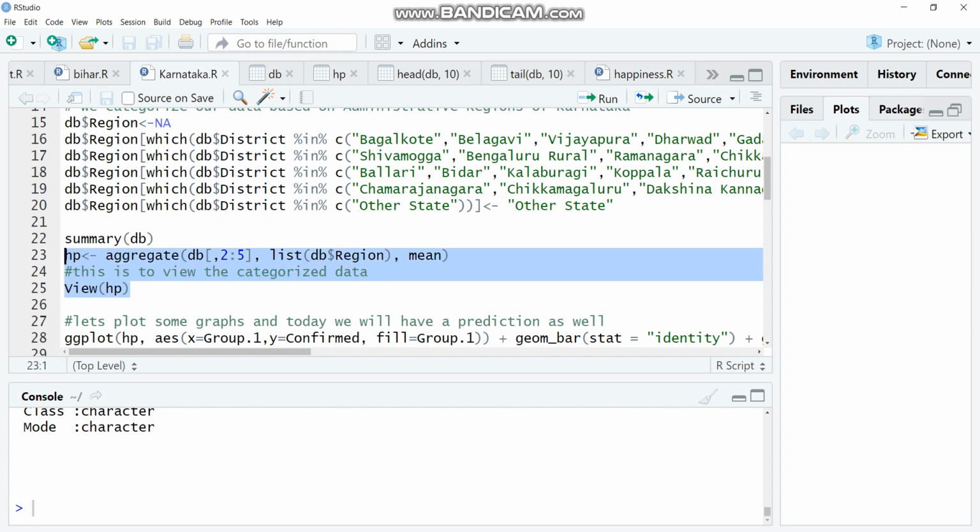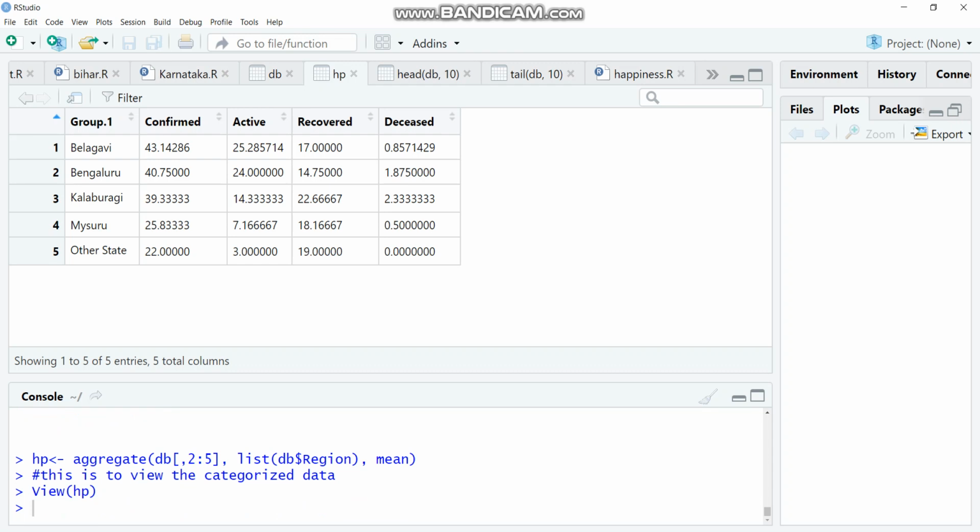This will give us the region wise confirmed, active and recovered cases along with the deaths. As per our data, we can see Belgavi has the highest confirmed cases, with an aggregate of 43.14. Similarly, Mysuru is lowest. Other state is a separate column in this.